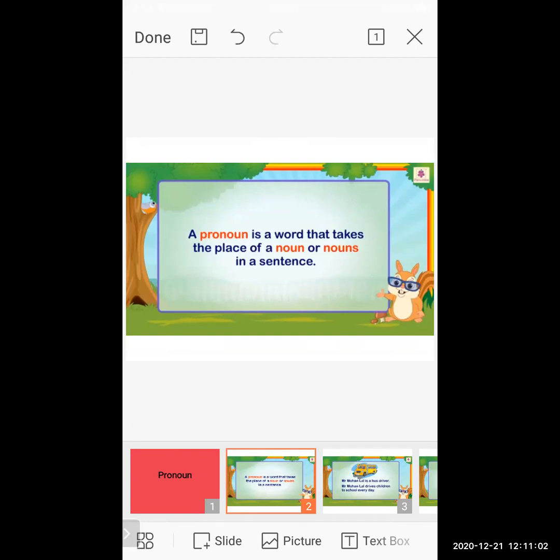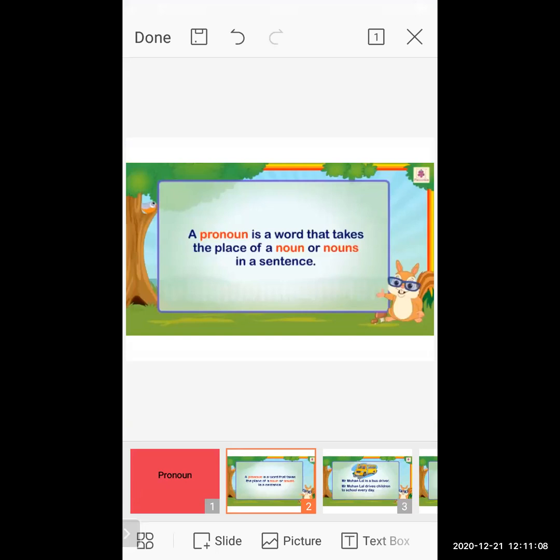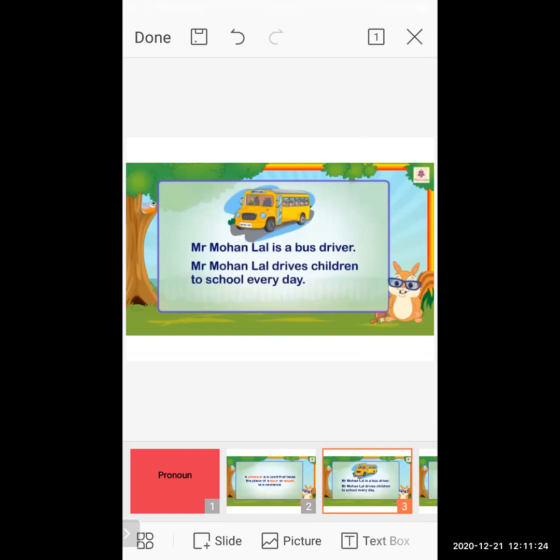And pronoun means what? Pronoun means that kind of words which come in the place of a noun or nouns in a sentence. Have a look at the examples. Mr. Mohanlal is a bus driver.